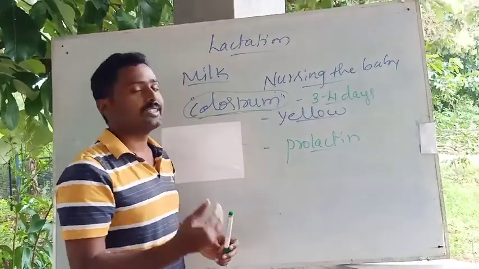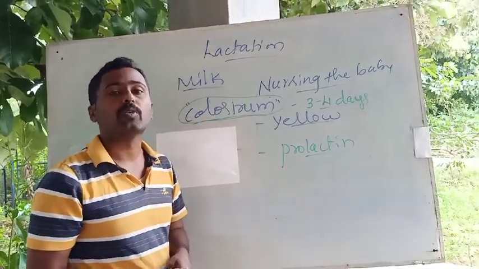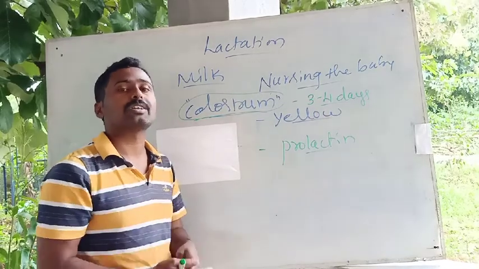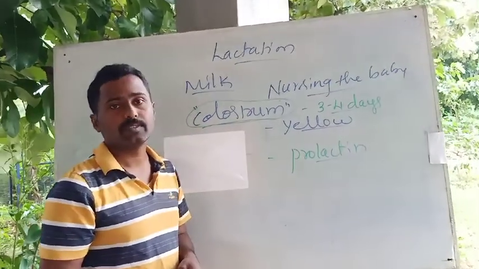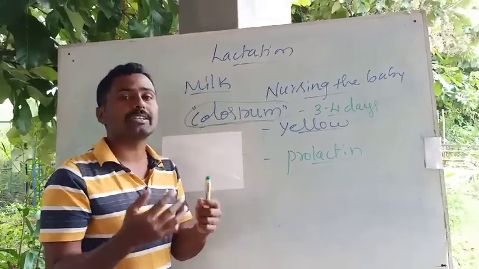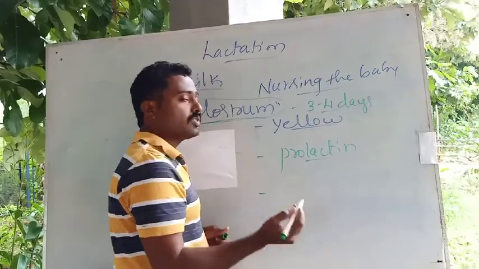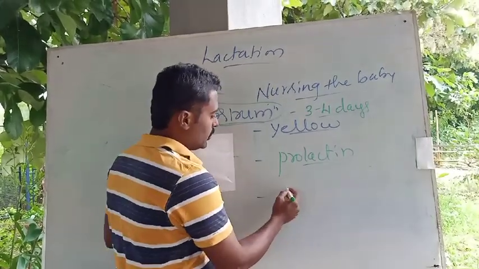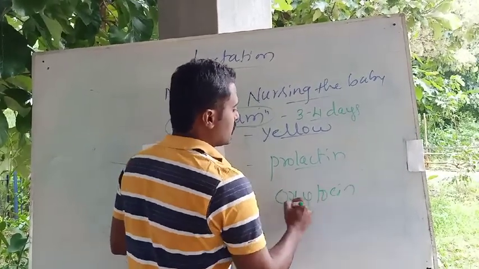Prolactin synthesizes the milk, and milk is synthesized by mammary alveoli. Just remember the structure of the mammary gland, where milk passes out through the mammary duct and is stored in the mammary ampulla. Once the baby sucks the nipple, a signal is sent to the brain, the pituitary gland, which secretes oxytocin.